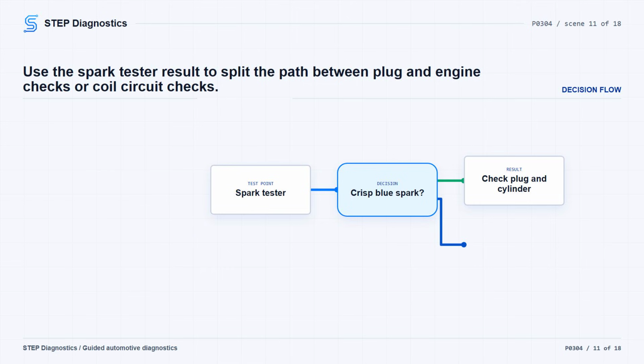Remove the ignition coil from cylinder 4, reconnect the coil connector, disconnect that cylinder's fuel injector connector, install a spark tester, and crank the engine. A crisp blue spark sends you to plug and cylinder checks. No crisp blue spark sends you to the ignition circuit checks.